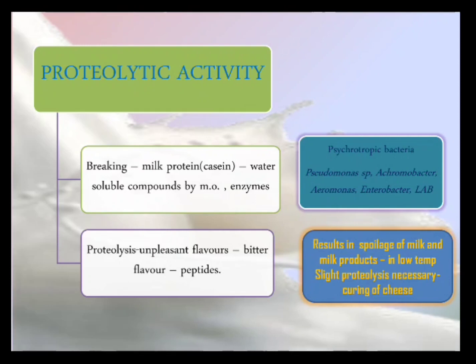Examples of proteolytic bacteria, most of them psychrotrophic in nature, are Pseudomonas species, Achromobacter, Aeromonas, Enterobacter and lactic acid bacteria. Enterobacter and Aeromonas are organisms that are not used in controlled conditions. They generally result in the spoilage of milk, whereas the others are added. Even Pseudomonas is not used in controlled conditions but is a source of spoilage, but all the others, the lactic acid bacteria, are added so that you get that bitterish flavor. So this is proteolytic activity, generally used in the curing of cheese, in the cheese industry.